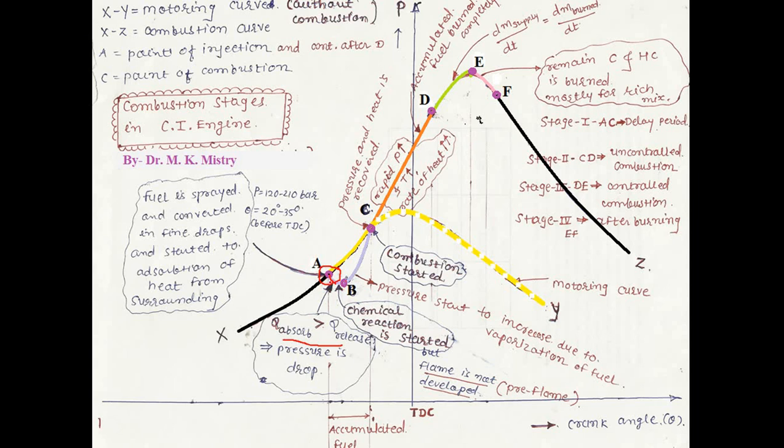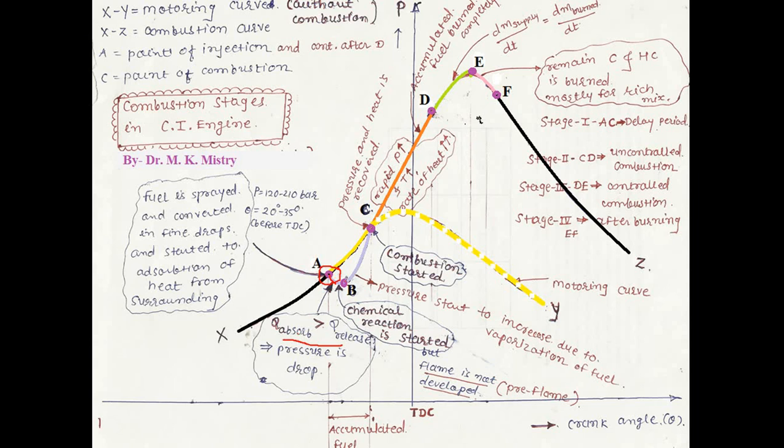That means vaporization has still not started. So initially, during this A to B period, the droplet is absorbing heat from the combustion chamber. That's why if you observe the A to B graph, the pressure is somewhat dropped. That is due to the heat absorbed by the droplet.